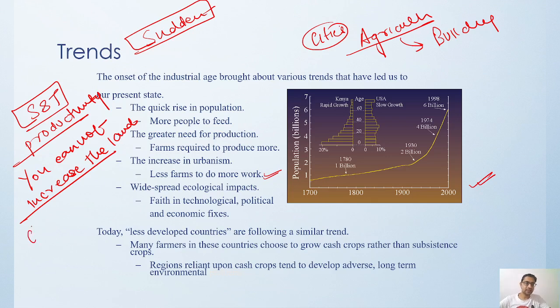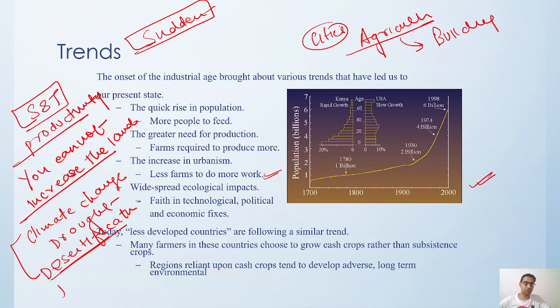Recently, climate change is the main thing. We are facing drought, we are facing desertification, and we are also having a huge issue of deforestation. These things are going to get more and more severe in the coming future. Earlier this was related to the bigger, developed countries, but now less developed countries are also facing the consequences of all these issues.